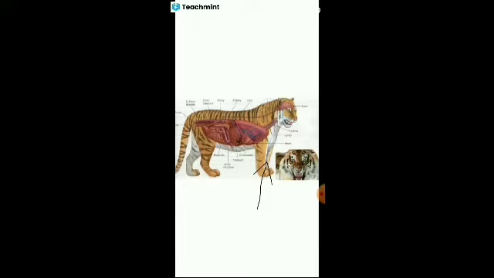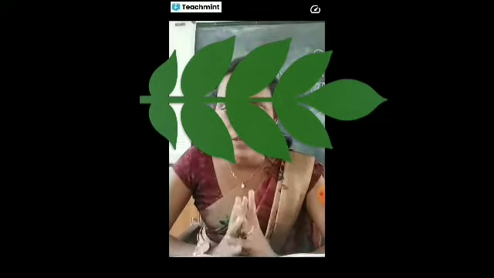Front ones are forelimbs, and the back two are hind limbs. Tigers, cows, and dogs, these animals use both their forelimbs and hind limbs.